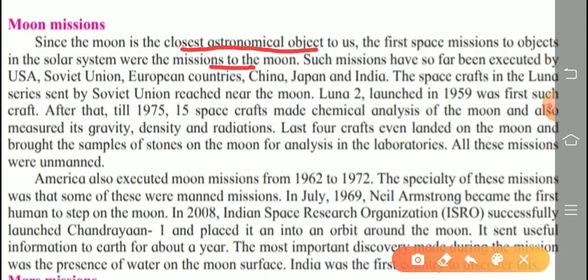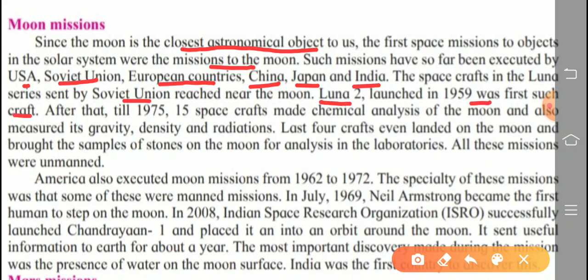Such missions have so far been executed by USA, Soviet Union, European countries, China, Japan and India. The spacecrafts in the Luna series sent by Soviet Union reached near the moon. Luna 2, underline, Luna 2 launched in 1959 was the first such craft.